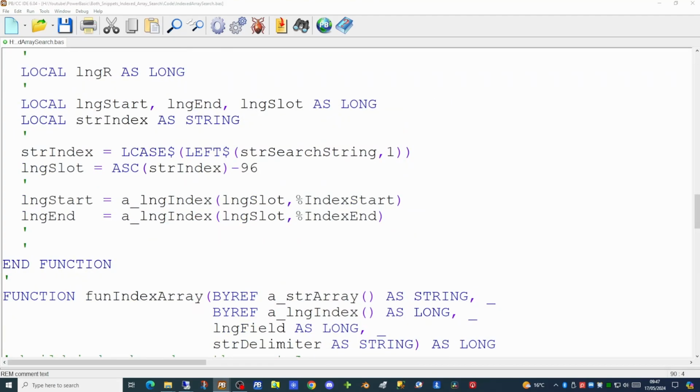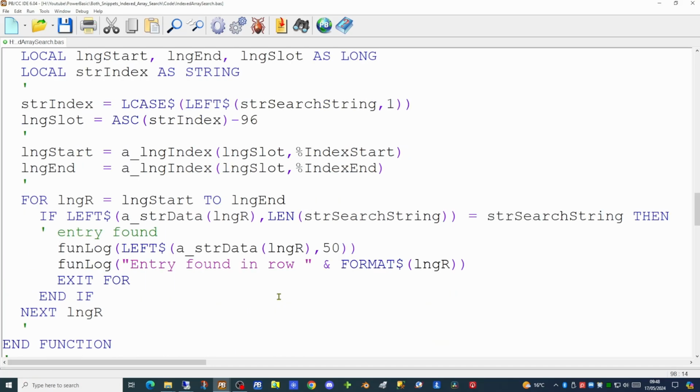Next, it's a straightforward matter of using a for next loop. But rather than scanning the whole array, we're only scanning for the start and end rows that we know that this particular email address should be sitting in. And once we find an entry, we can then throw our message out to the log to say which row number we found it on. So let's try running the application now to see what we get.